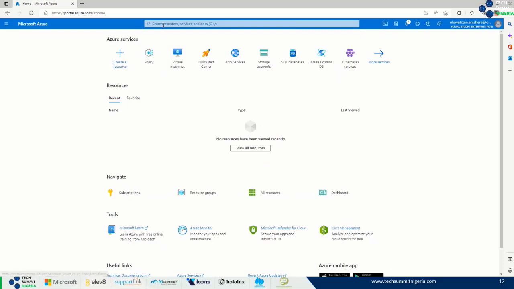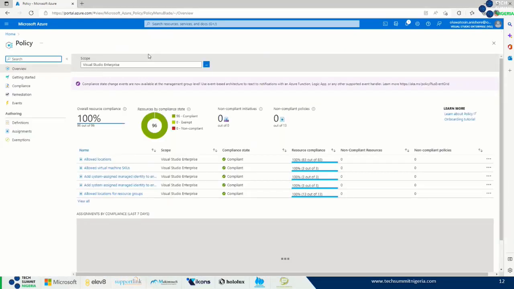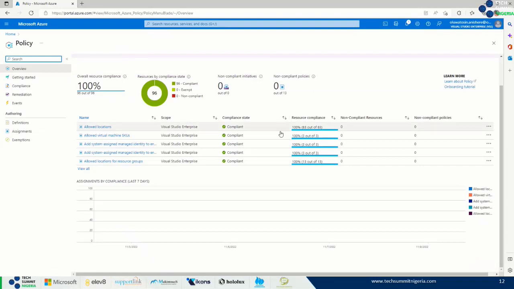So I can either click here or use the search resources. Either way, it works just fine. So let's assign a policy. I'll go ahead and click policy. It takes me to the policy page. These are all the policies I have in place already. And as you can see, all of these are in a compliant state.